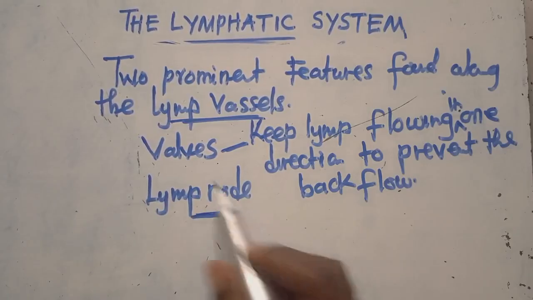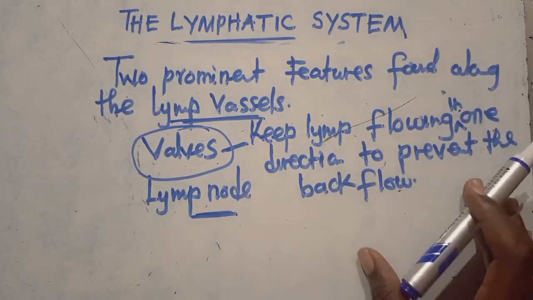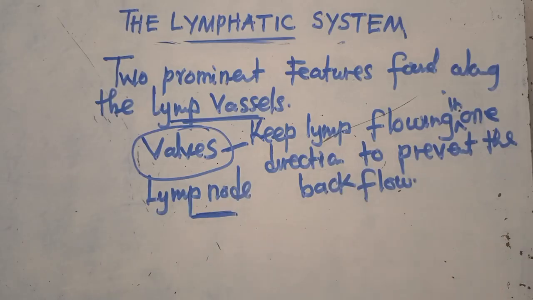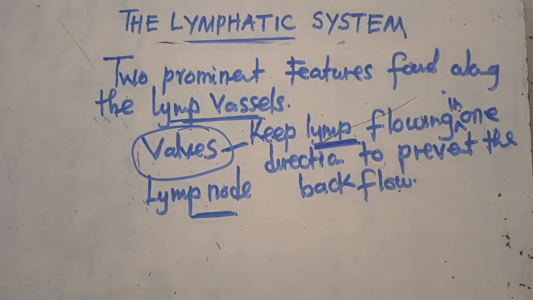When we were looking at the heart, I gave you the function of the valve. The function of a valve is to prevent the backflow of blood. So in any valve, the function is to prevent backflow. Here we cannot say blood, but the lymph. On the heart we say it prevents the backflow of blood.